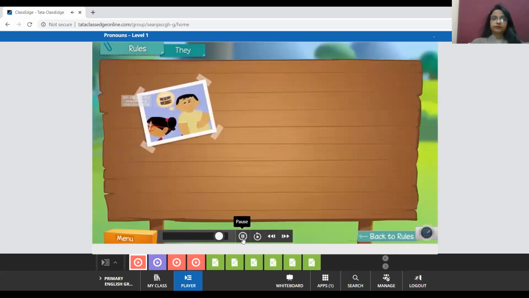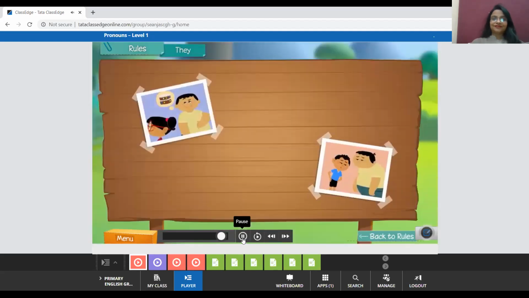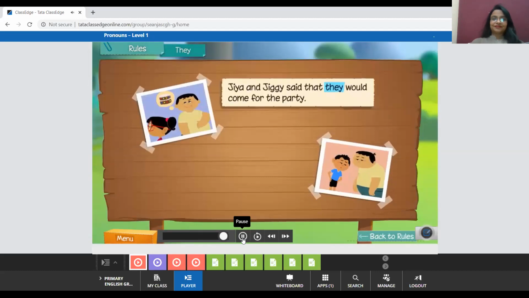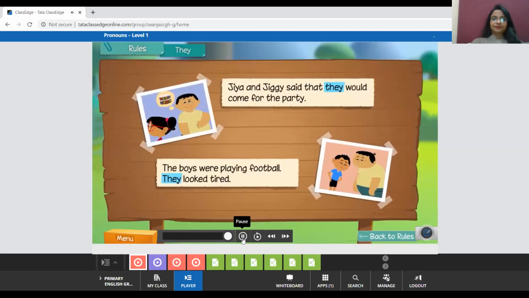Here are some more sentences with the pronoun they. Jia and Jiggy said that they would come for the party. The boys were playing football. They looked tired. So here we have learned that they is used for persons also, when there are more than one person. When there are more than one animal, we have used they. And where there is more than one thing, also we have used they, like for pebbles, for dogs.